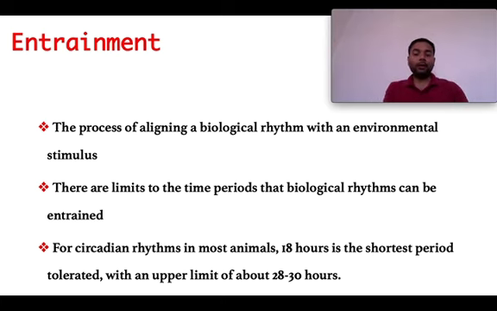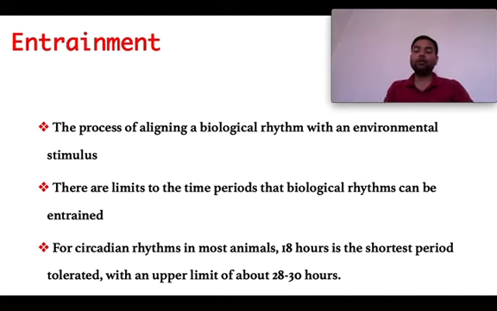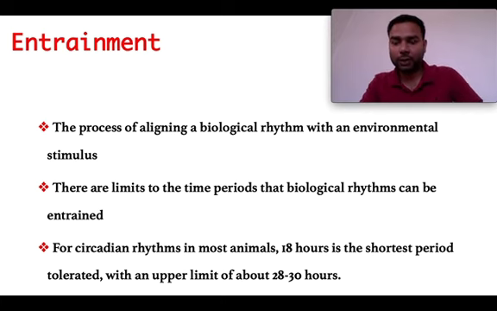So there are limits to this time period that biological rhythms can be entrained. It is not like we can train an organism for any period of light and dark duration. For circadian rhythm, in most animals, 18 hours is the shortest period tolerated, with an upper limit of 28 to 30 hours. Okay, so it is basically the total period of circadian rhythm.